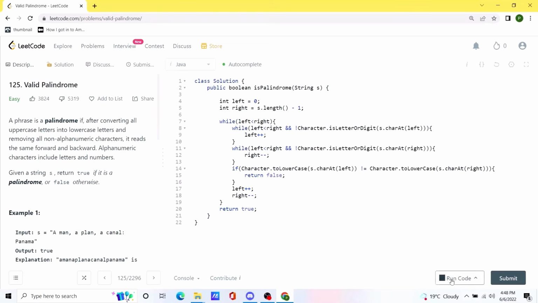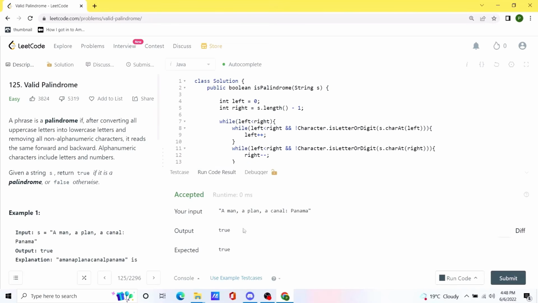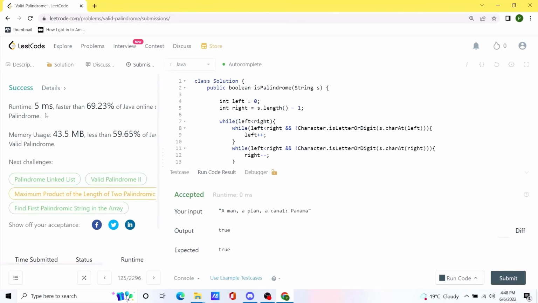Now let's try to run this code. Okay, seems like our solution is working as expected. Let's submit this code. And our code is actually pretty efficient.